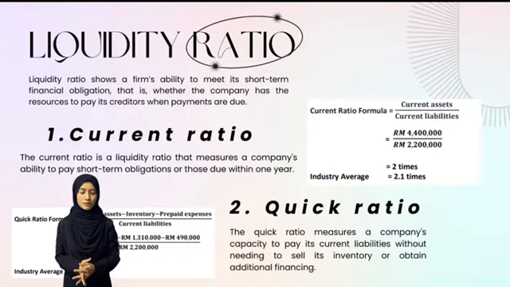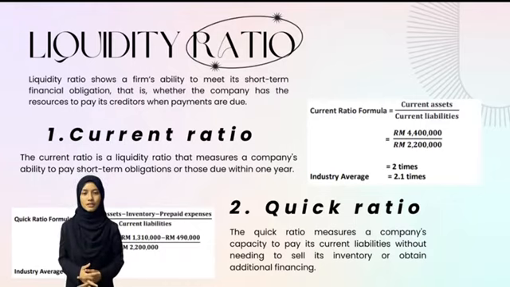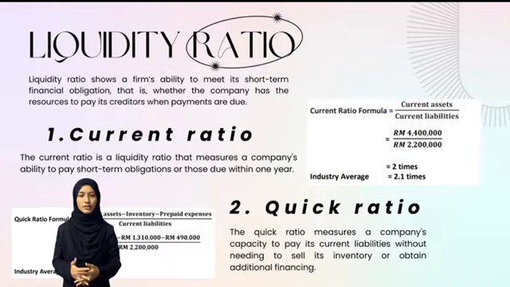The industry average for current ratio is 2.1 times. From the calculation, it shows that Hikmat's current ratio is 2 times, which is lower than the average. Hence, its liquidity position is lower than average. One of the steps that could be taken to improve the ratio is to sell any capital assets that are not generating a return to the business.